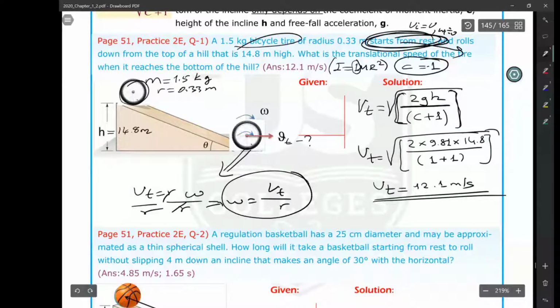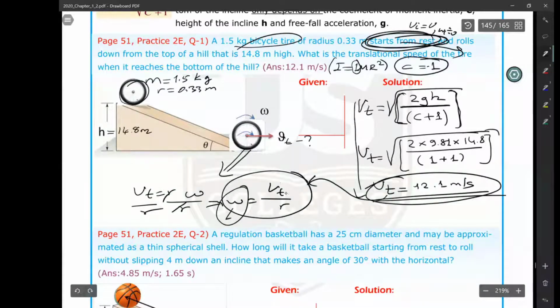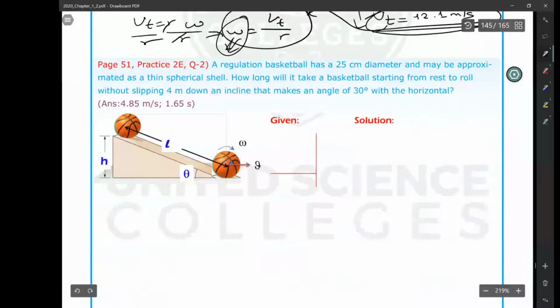Okay, one of the chapter questions asking you omega, not Vt. Many problems, sample problems, practice problems are about the translational speed. But one of the problems in the chapter review is about omega. When you see omega, don't get surprised. First, use your Heck to get translational speed. After that, apply this equation, second equation, for calculating the angular speed at the bottom. Let's solve one more problem, and then